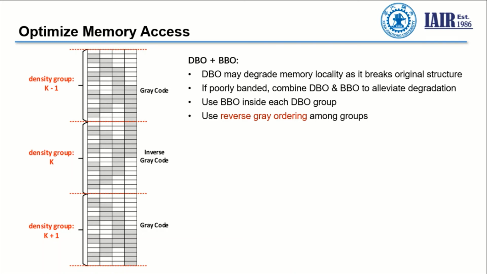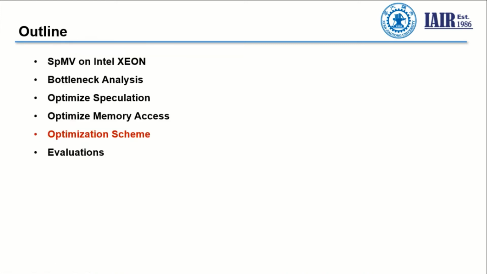We also use a reverse gray ordering among different groups so that the overall memory access is improved. As a result, for the poorly banded matrix, we get both better speculation and better memory locality. This leads to the overall optimization scheme.